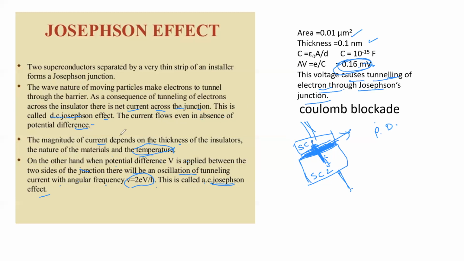And even if no potential difference is applied between these two terminals, some small current flows. That effect is called the DC Josephson effect. On the other hand, when potential difference is applied, there will be an oscillation of tunneling current with angular frequency, and this effect is called the AC Josephson effect. So these are the two kinds of effects observed in superconducting material having very small sized particles.